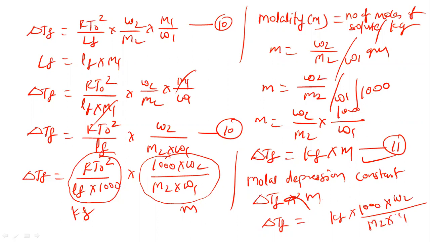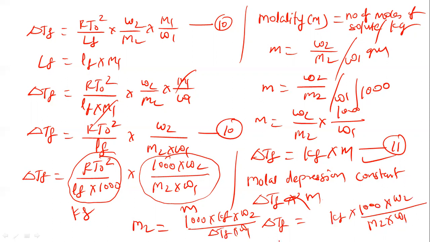And finally we can obtain the derivation, that is, molecular weight M2 is equal to 1000 into KF into W2 divided by delta TF into W1. So this is our final equation, equation 12.